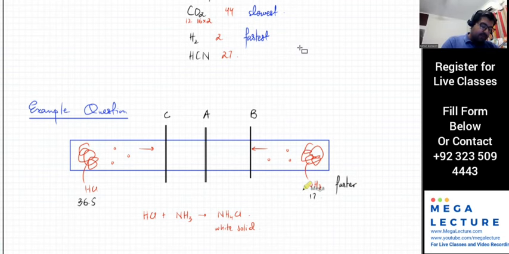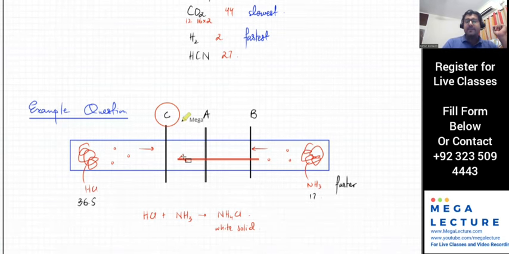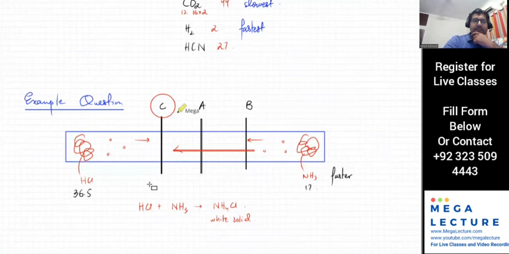Because ammonia is going to travel faster, it's going to travel quickly. And they're going to meet at C. C is the place where they're going to meet, because this gas would travel much faster and this would be much slower. So they'll probably end up somewhere over here. Is this clear? This is one very typical question that they usually ask. Is this clear?